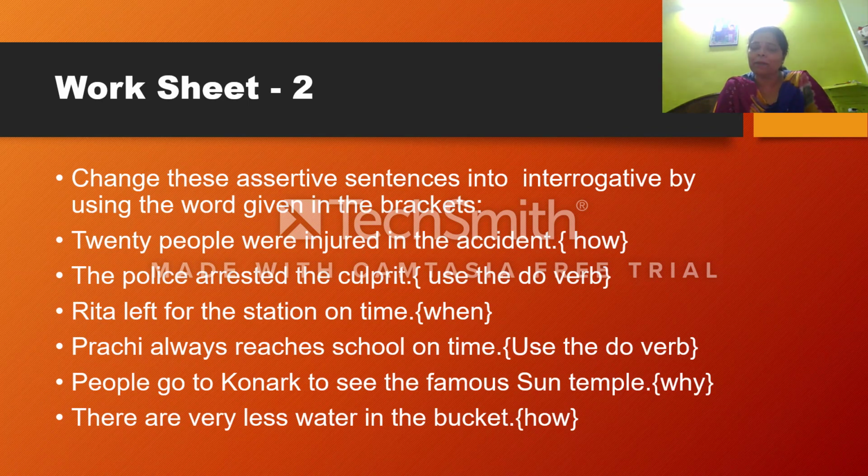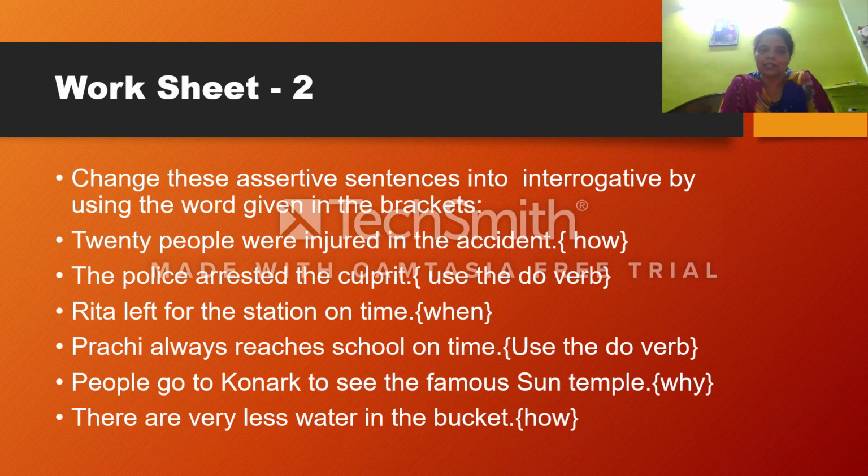So the police arrested the culprit का क्या होगा? Do verb कहाँ पे लगेगा? Beginning. So did the police arrested change होके क्या हो जाएगा? Arrest हो जाएगा because it is the base verb also changed. So, did the police arrest the culprit? So क्या लिखोगे इसमें? Then last में क्या लगाओगे? Question mark. So the same you have to do for all the 4. So this is your homework.